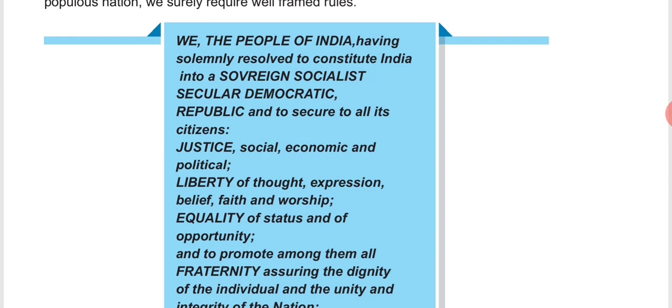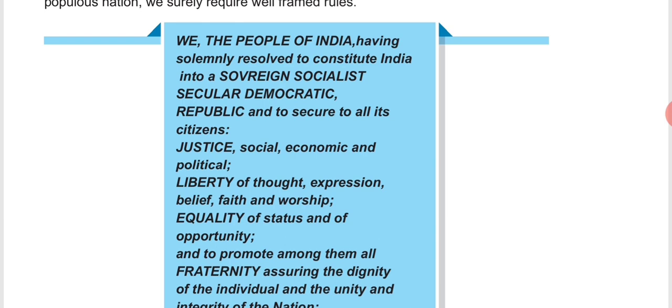Social, that means in the society, whether you belong to a different religion, caste, color, creed. Economic, that means related to money, and political. So justice in all ways. Then liberty. Liberty means what? Liberty means freedom. So freedom of thought, expression, belief, faith, and worship. So we should have freedom, that is liberty, in all the fields.